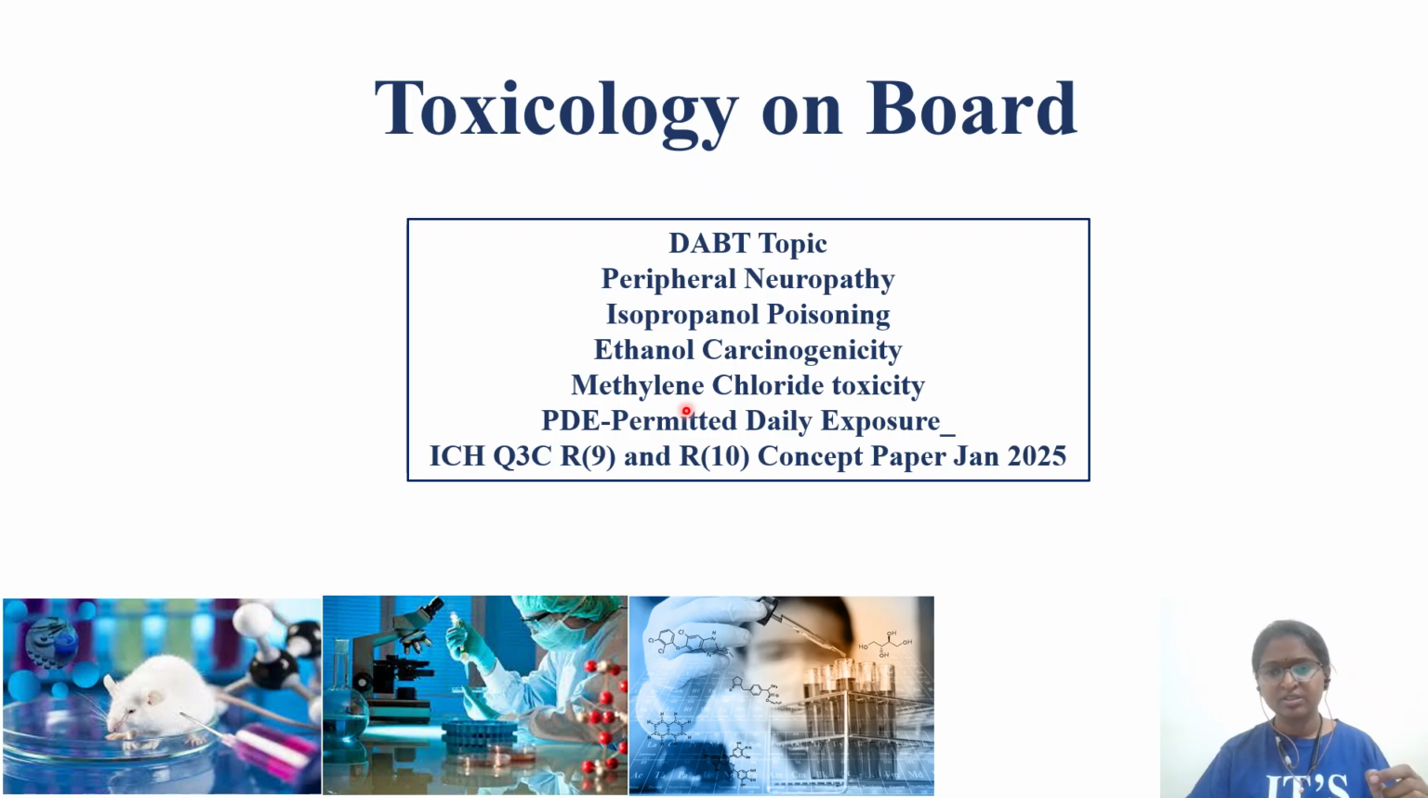Then we'll discuss methylene chloride, for example, in which methane CH4 is replaced with two chloro groups. We'll discuss this methylene chloride, which is also called dichloromethane. It has been listed under the ICH Q3C guideline, that is the residual solvents guideline. In that, they have classified dichloromethane under which class, whether class 2, class 1 or class 3, that we'll discuss.